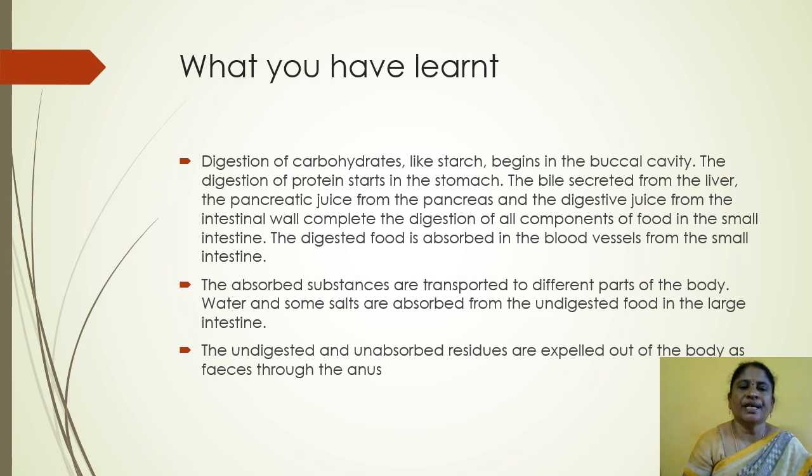The digested food is absorbed into the blood vessels from the small intestine. The absorbed substances are transported to different parts of the body. Water and some salts are absorbed from the undigested food in the large intestine. The undigested and unabsorbed residues are expelled out of the body as feces through the anus.